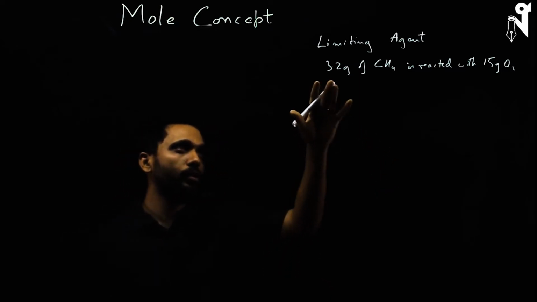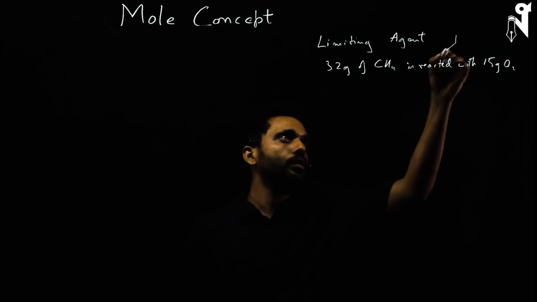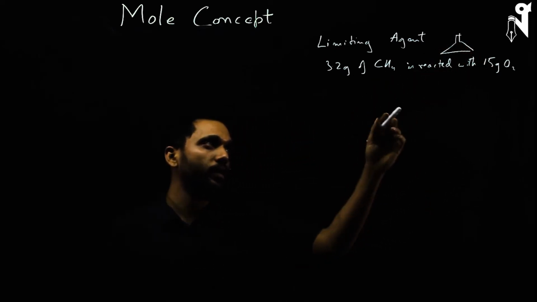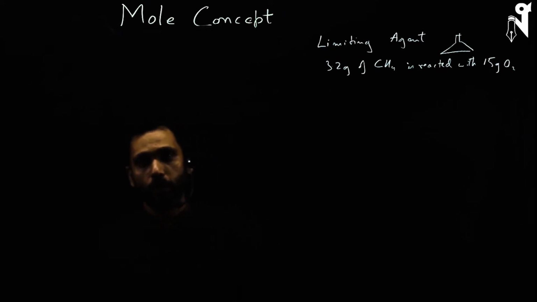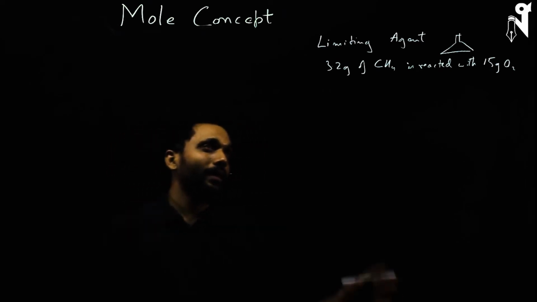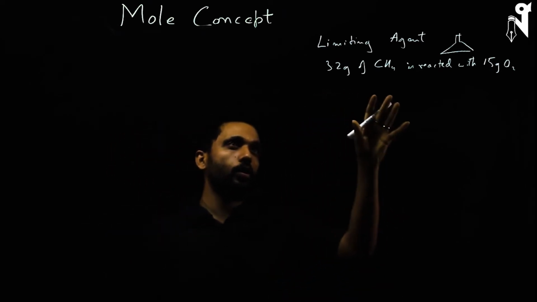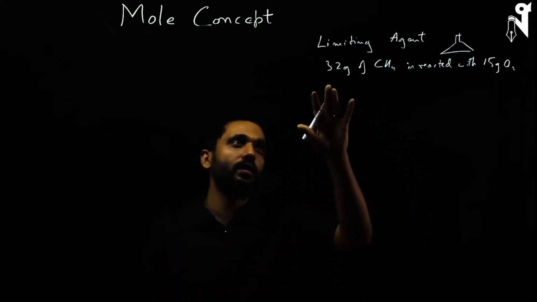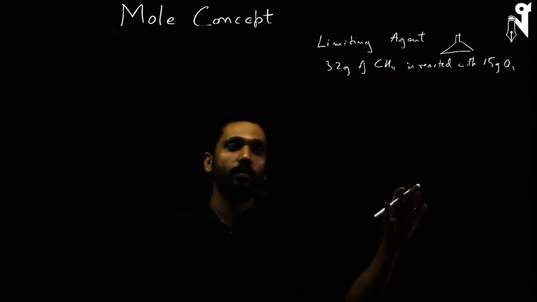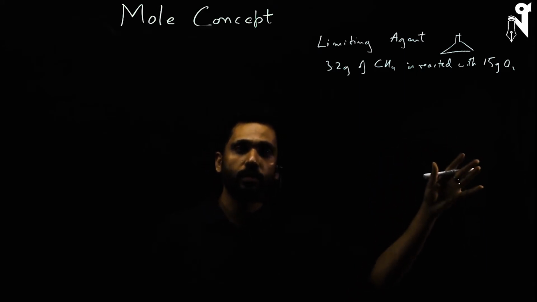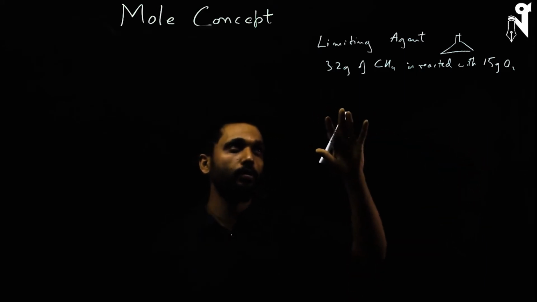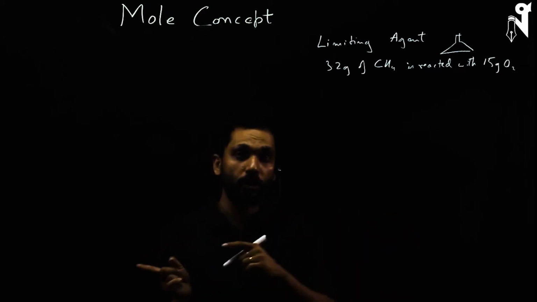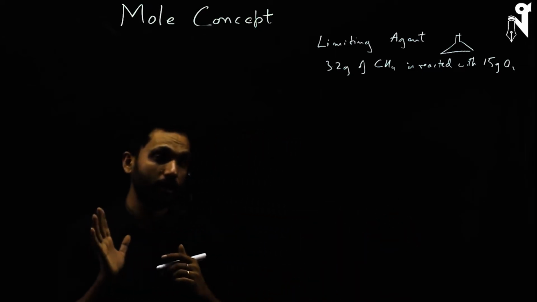In the vessel you have put 3.2 grams of methane and 15 grams of oxygen. Now here something is fishy. What is wrong over here? In a reaction we can't define two things. We can't say that 3.2 grams of methane produced say 10 grams of carbon dioxide. If 3.2 grams of methane is totally combusted, it will produce much more. What you calculated last time was 8.8 grams.